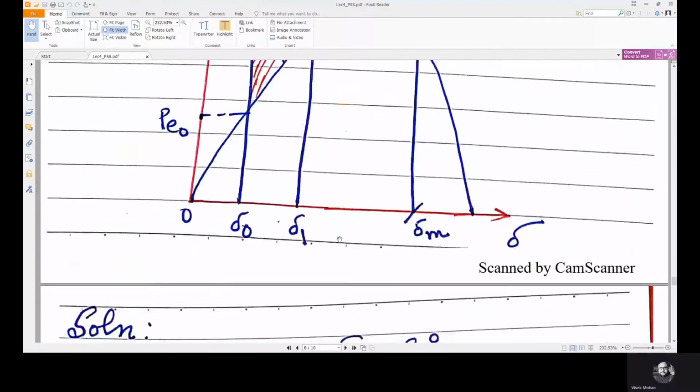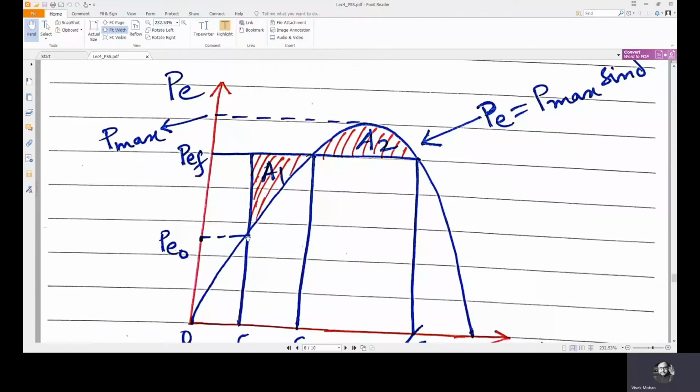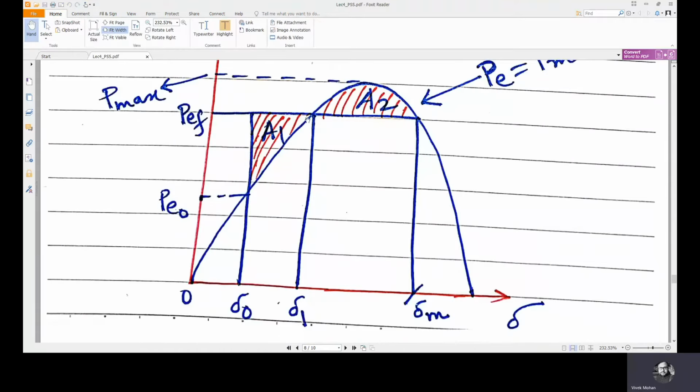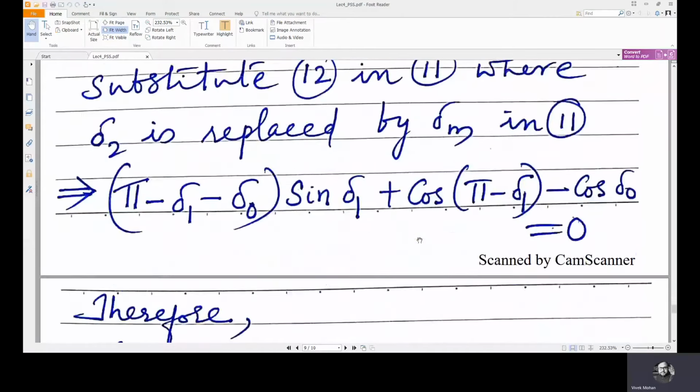So this is the changed mechanical power, or the maximum change in mechanical input that is possible so that the machine will not lose its synchronism, because by this change it already reached this point, right? Del m, it already reached del m. If the sudden change in mechanical input is more than this, then it may exceed this point. The electrical power may exceed this point, which means again PM will be greater than PE and the rotor will accelerate and it will lose synchronism. So that is what happens here.